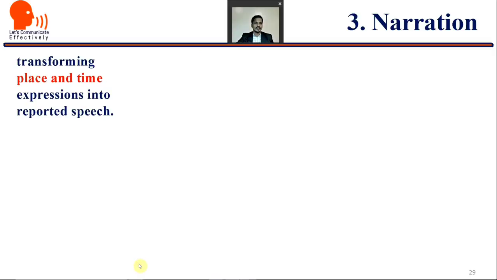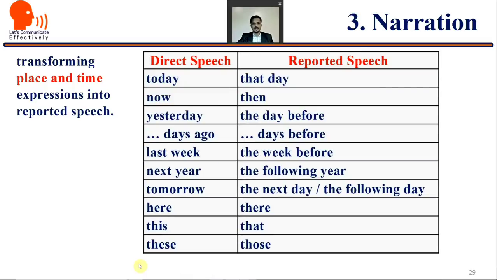Okay, let's move ahead. Now how is the transformation in case of place and time made in the reported speech? So today becomes that day, now becomes then, yesterday becomes the day before, days ago becomes days before, last week becomes the week before, next year becomes the following year, tomorrow becomes the next day or the following day, here becomes there, this becomes that, these becomes those.